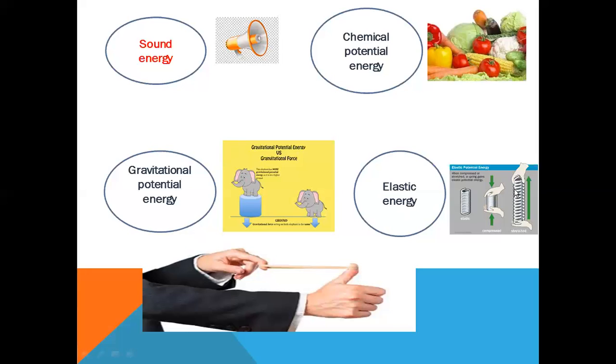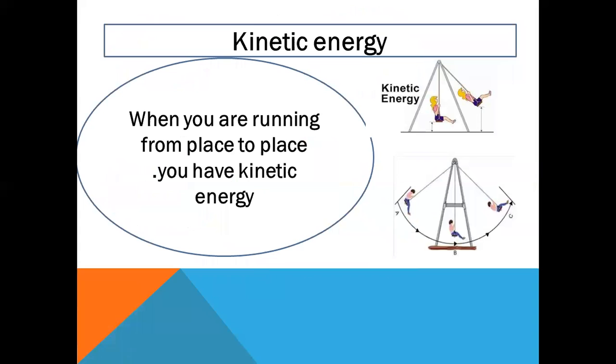Such as this spring that is compressed. When you compress and also stretch the spring, that means potential energy is stored inside it, and it gives you another kind of energy, elastic energy. This rubber band is an example for elastic energy. This was for the last parts, the last periods.